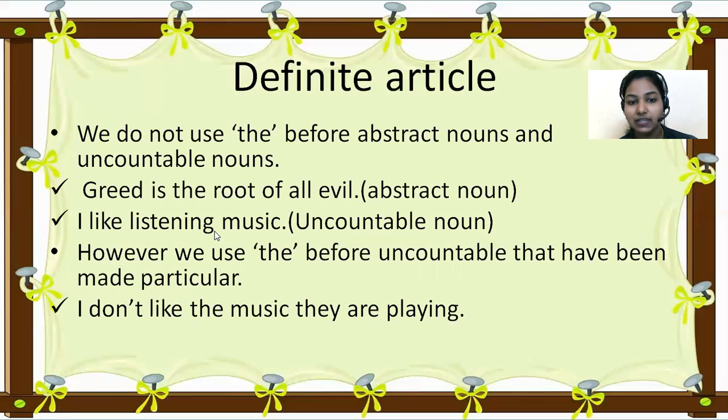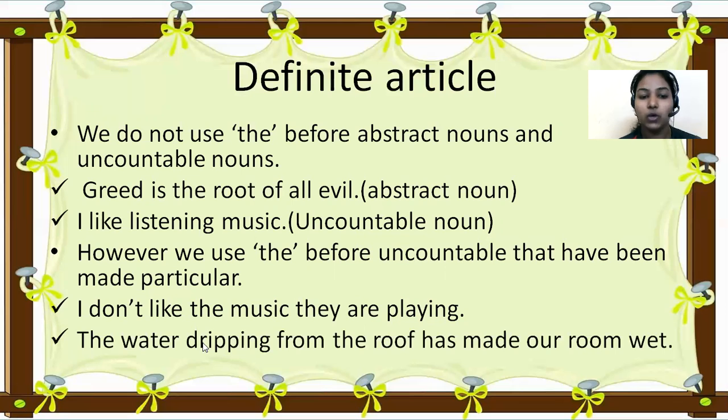I like listening to music. Here you are not particular about the music, you like to listen to all music. Here it is general. When an uncountable noun is general, you should not use the definite article. When it is made particular, you should use the. I don't like the music they are playing. Here you are particular about one music which they are playing. So in front of a particular uncountable noun, you should use the.